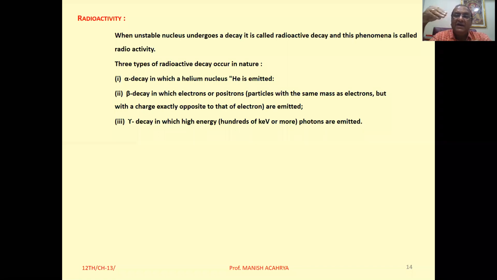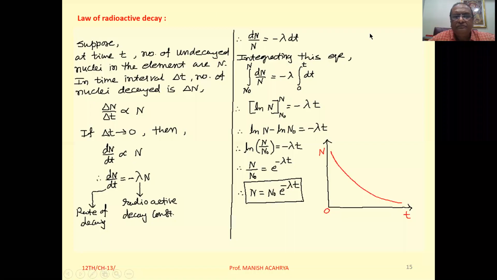And gamma decay or gamma emission is nothing but the emission of energy in the form of electromagnetic waves, or photons. Clear? So these 3 types of emissions take place from heavy nuclei, and that is radioactivity. Clear to all of you?